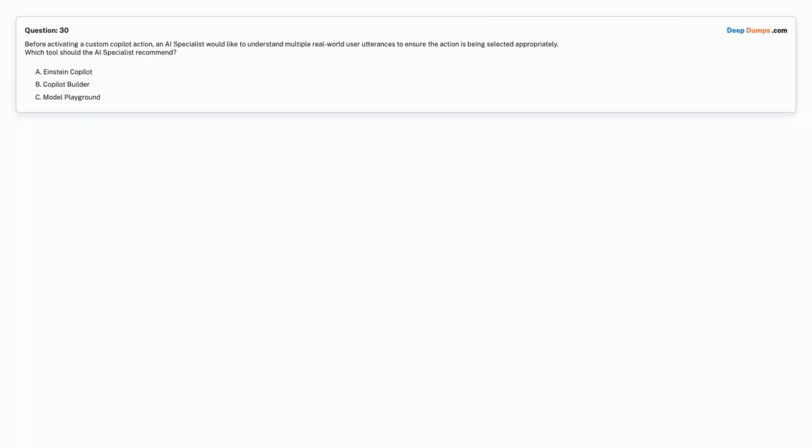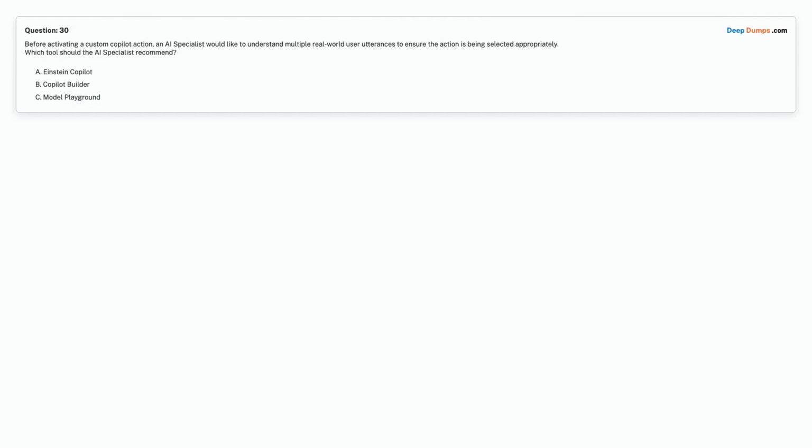Question 30. Before activating a custom copilot action, an AI specialist would like to understand multiple real-world user utterances to ensure the action is being selected appropriately. Which tool should the AI specialist recommend?